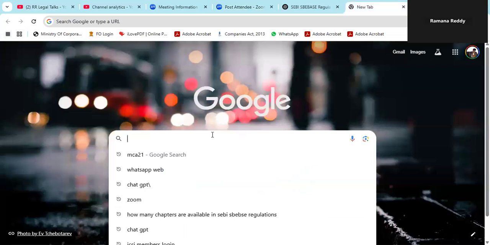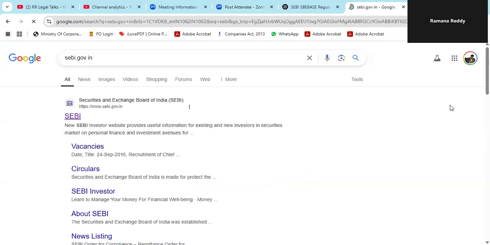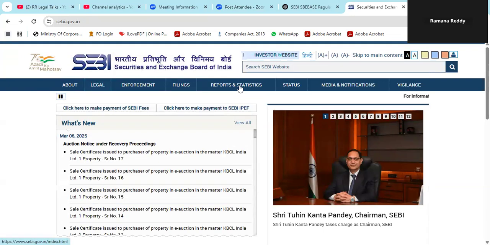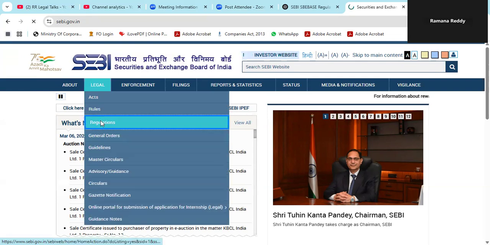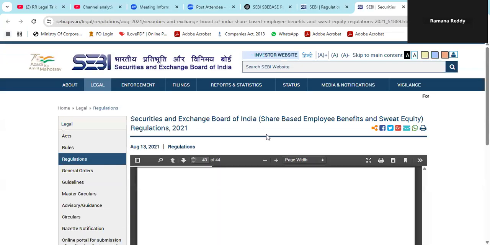This is Google. Here you have to type SEBI.gov.in. Then this is the Securities Exchange Board of India, SEBI, website. We are going to regulations. Click on regulations. Then if you come down, you can see the Securities Exchange Board of India Share-Based Employee Benefit and Sweat Equity Regulations 2021. This is what we are discussing now.